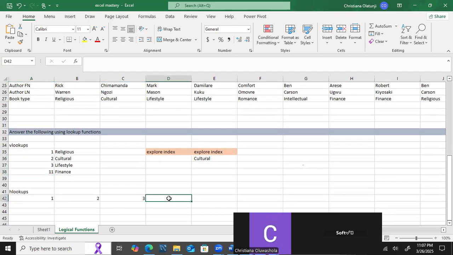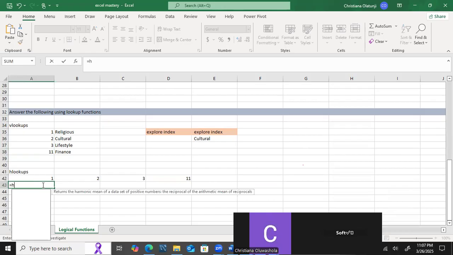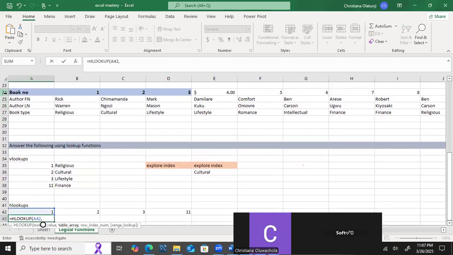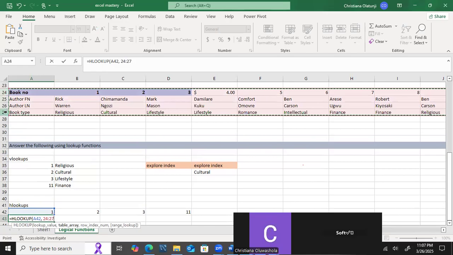So this one, now let's add 11 to it. So it means now, equals HLOOKUP. Same way, lookup value. What is my lookup value? I am looking for one. In which table? Now, I would not use the same table I was using for VLOOKUP, because that one is arranged in a vertical manner. But I will use another, because now I am working with horizontal formats. That is why I have this here. So I'll just select this. This is the table I am working with. I'll put my comma.